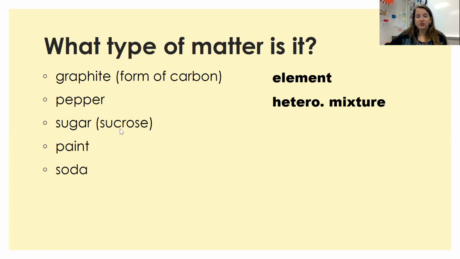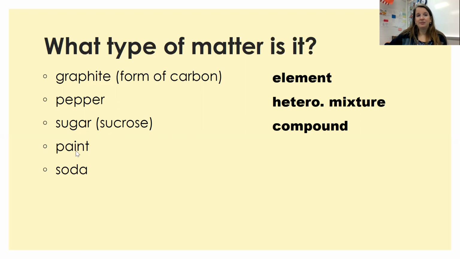Sugar, which is sucrose. Now this is a compound because it contains carbon, hydrogen, and oxygen in a specific ratio. I believe the formula is C12H22O11. You don't have to know that. We would give that information to you.